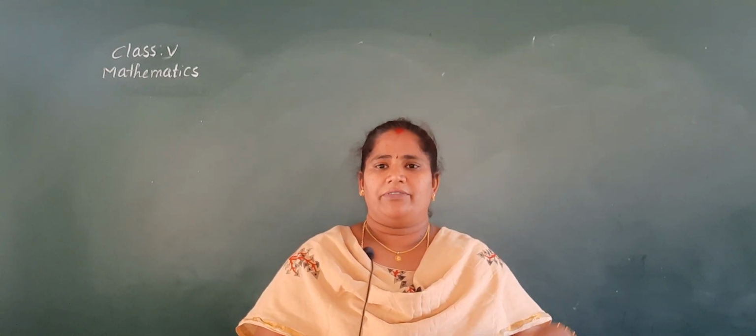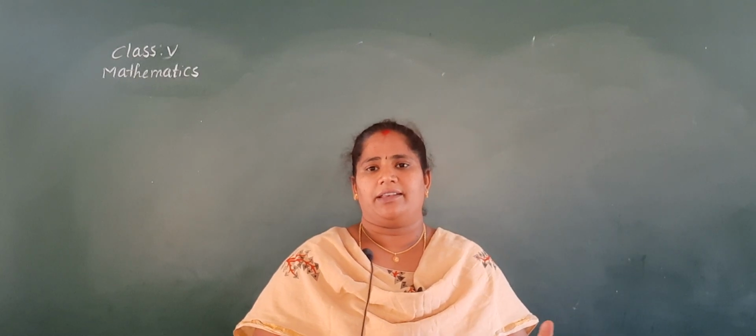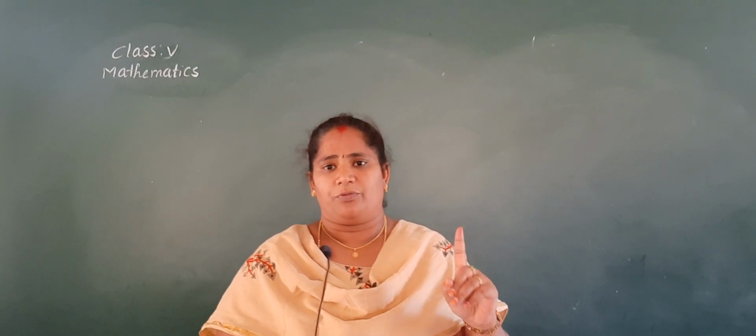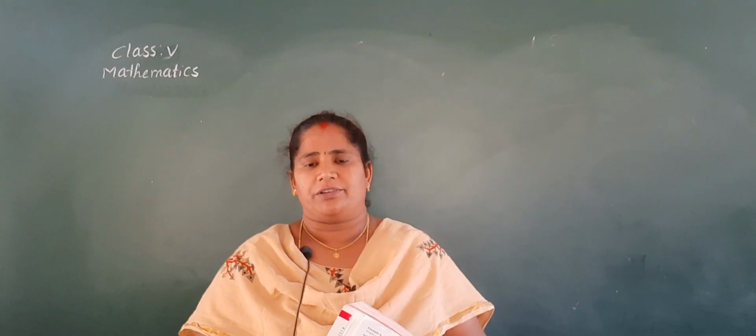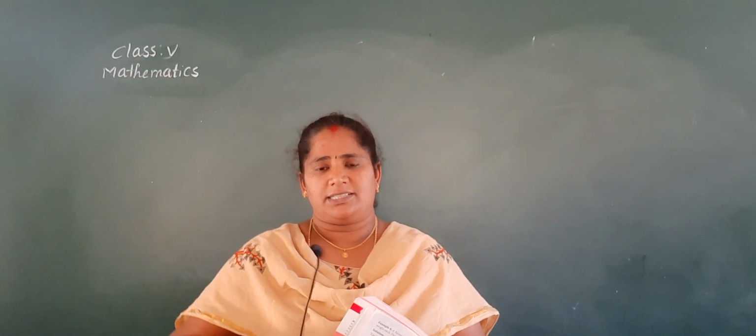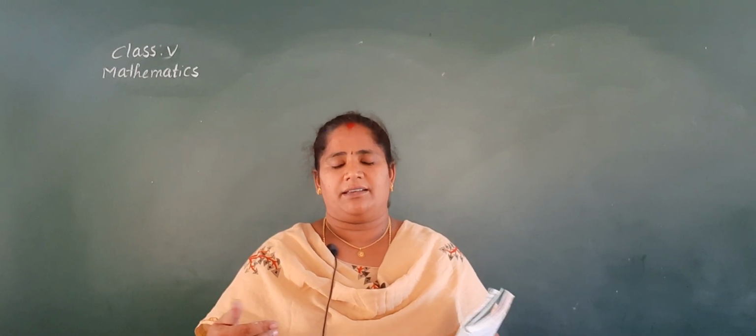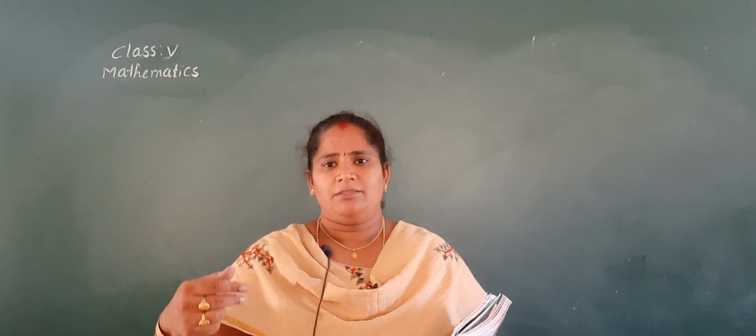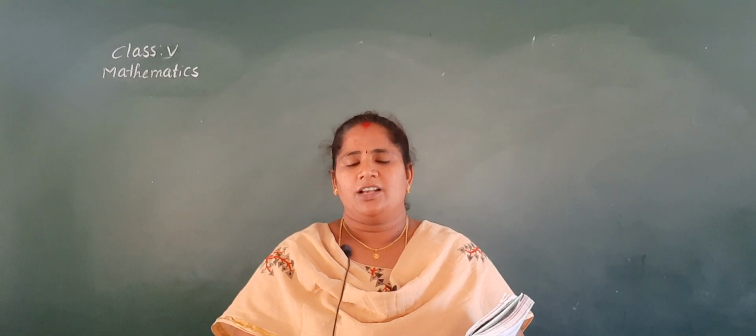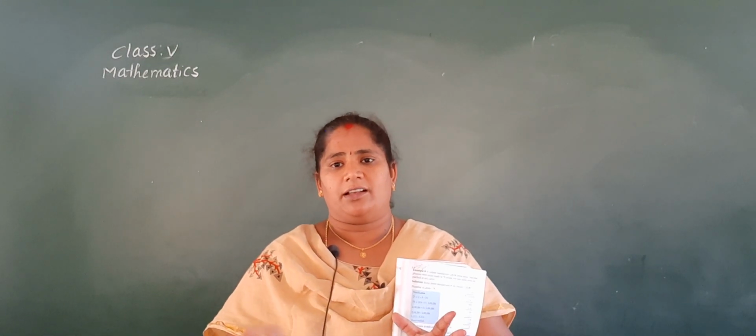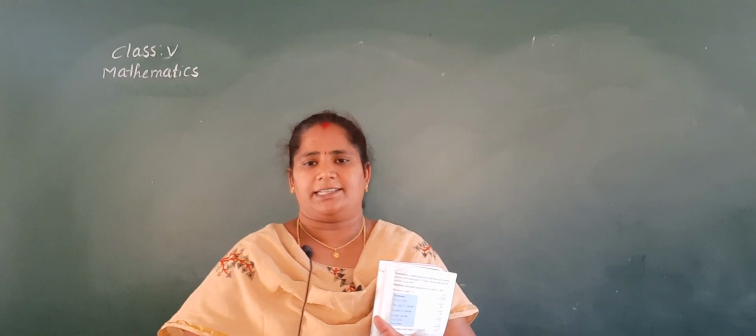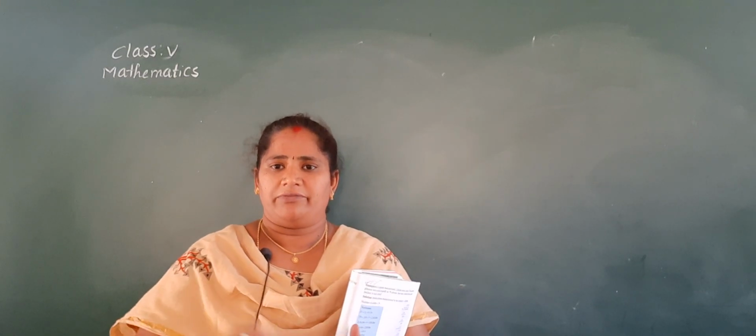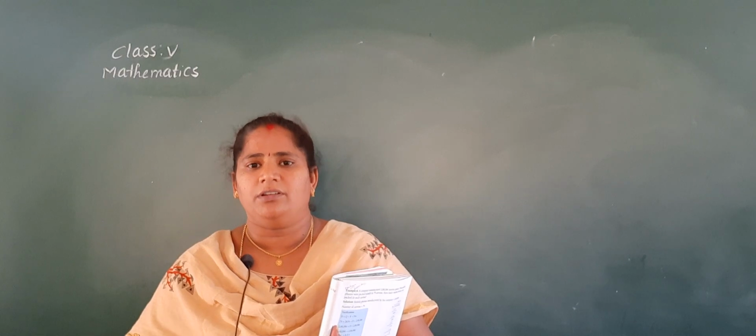If the value of more items is given and we have to find the value of one item, in that situation we do division. Why? Because the value of one item is being asked, so the value must decrease, isn't it? So try to understand the concepts: what is multiplication and what is division, when we do multiplication and when we do division.